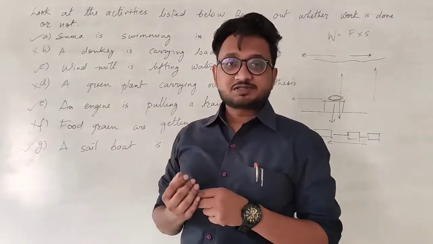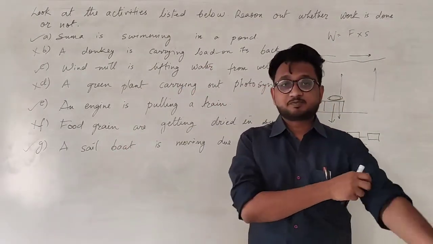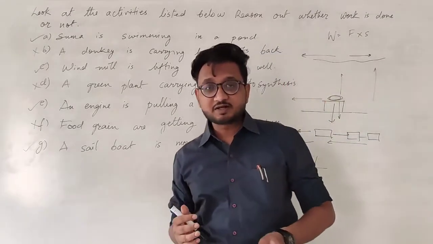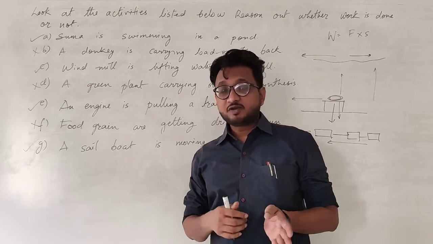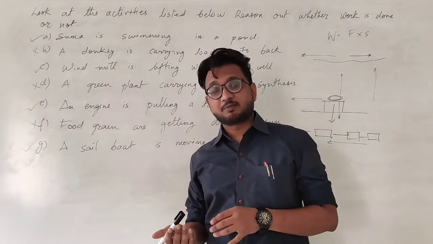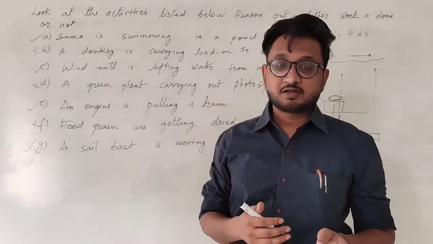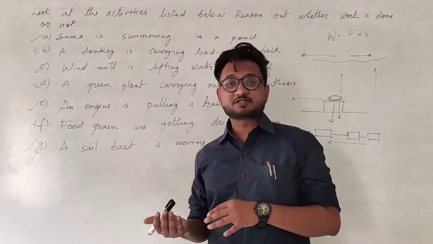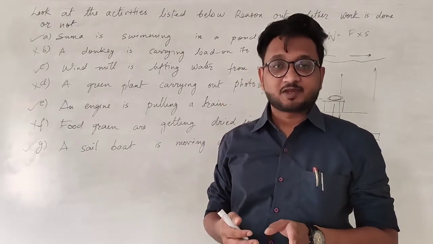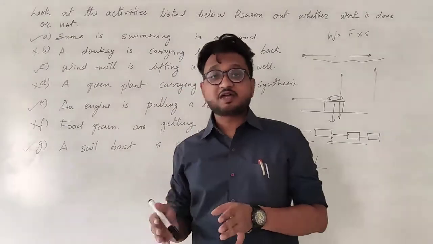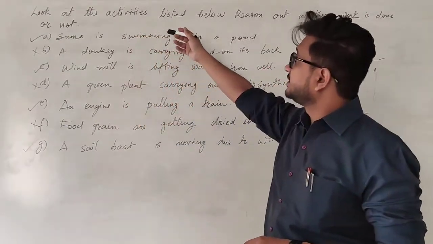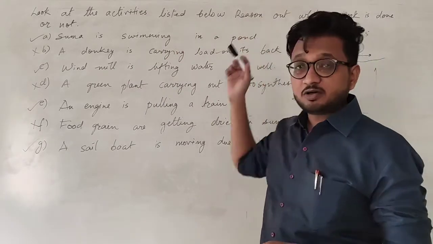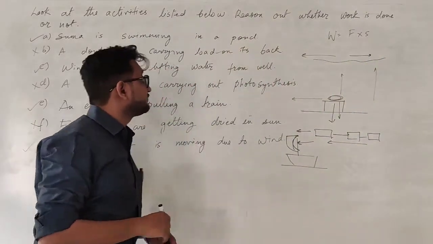Now remember, students, in such examples, you don't just have to write that the work is done or not. You have to explain on which object the force is being applied and in which direction the displacement is happening or not. If you explain this, then and only then you are justifying the question. The first thing, look at the activities listed below and reason out whether the work is done or not.